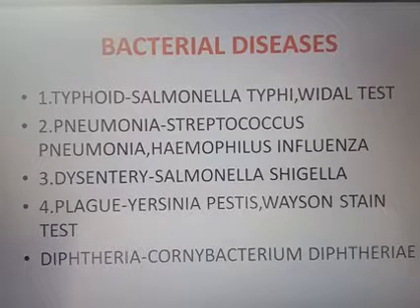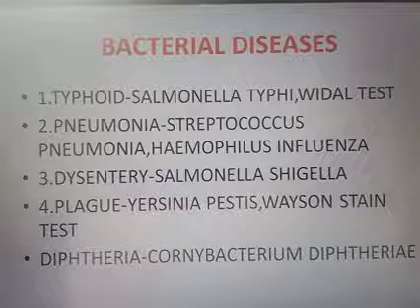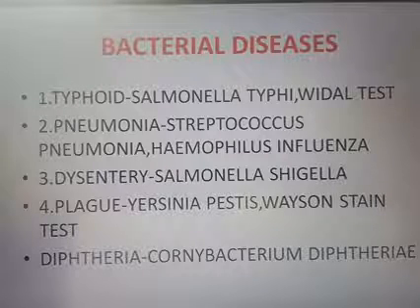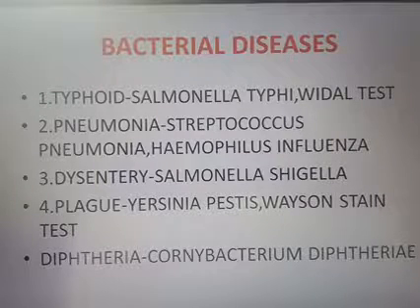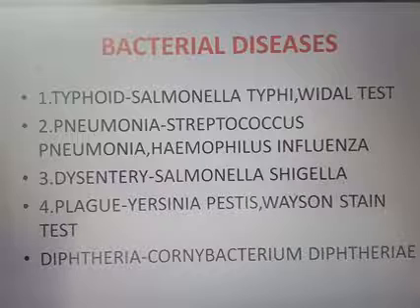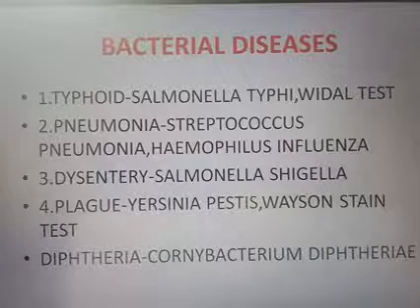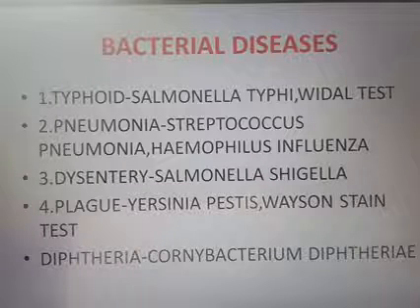Many bacterial diseases are there, but according to our NCERT, we are studying only a few. The test used for detecting the disease and the causative organism are very important.